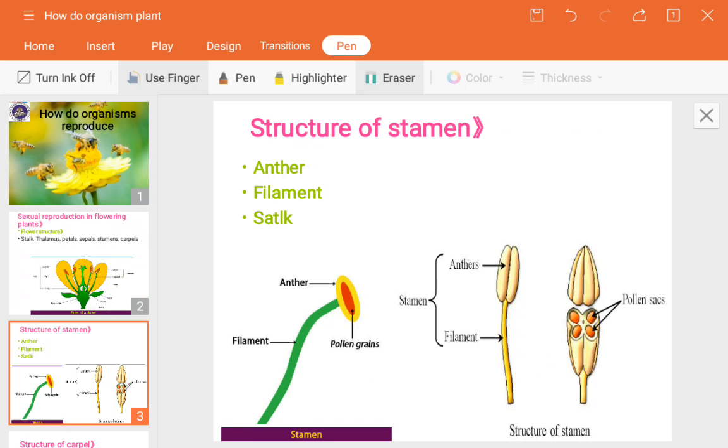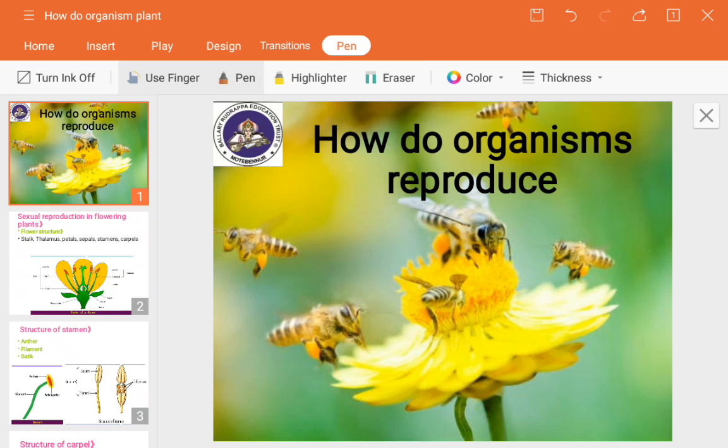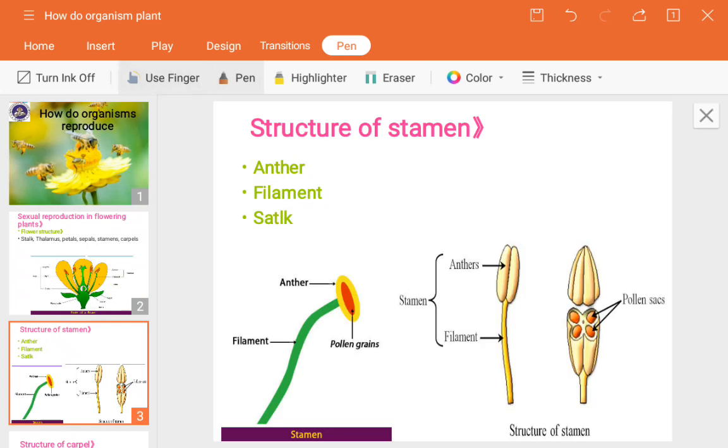Next is the filament. What does it do? The filament is just a connection between the anther and the stalk. In the next image you can see that the male reproductive organ consists of the pollen grains.